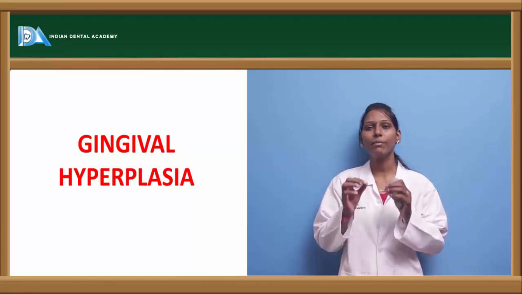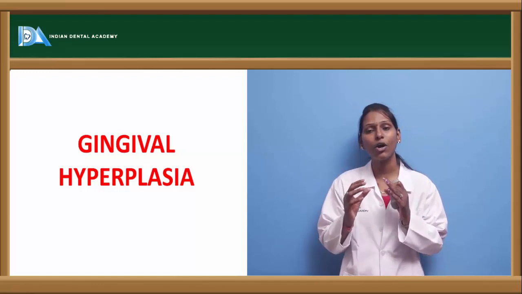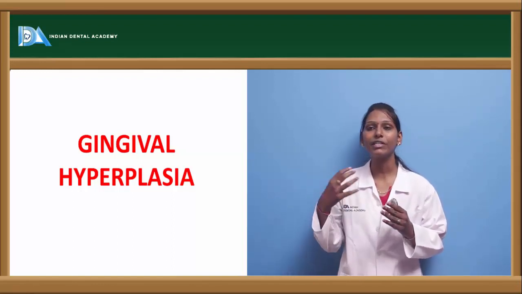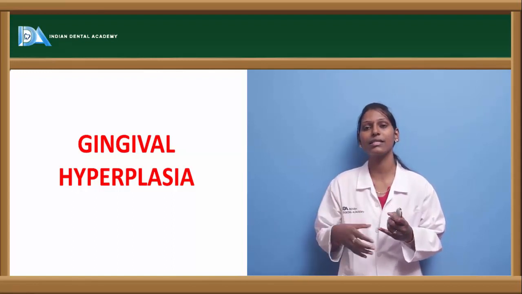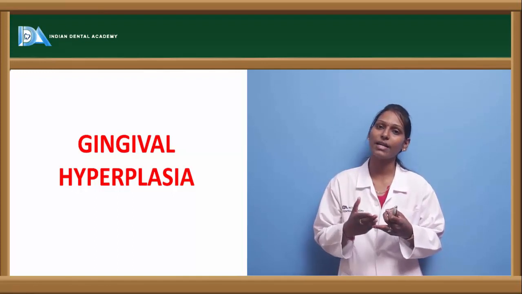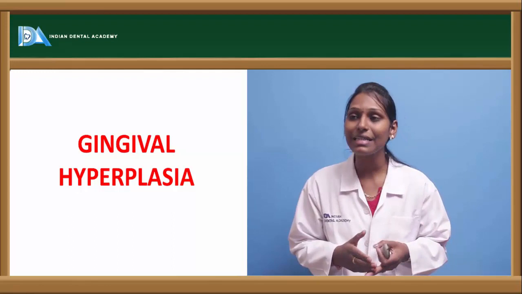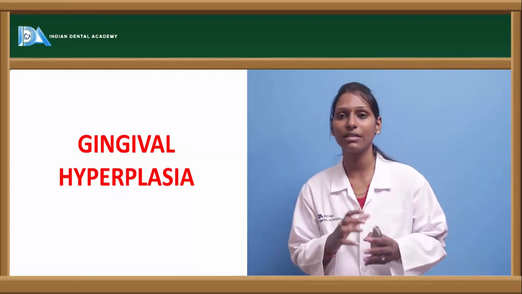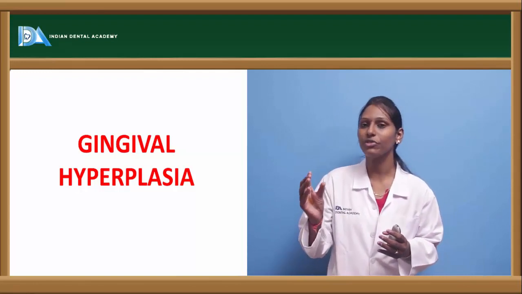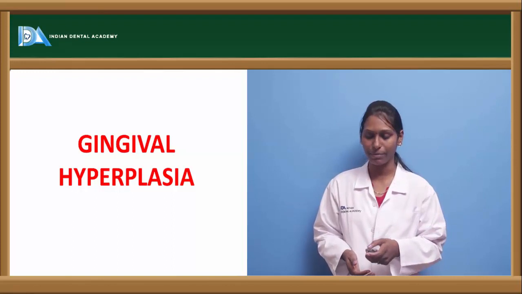For example, there are minute small capillaries present within the gingiva, and there can be engorgement of these capillaries or blood vessels. Next, there can be infiltration of cells such as leukocytes, or infiltration of granulomatous material such as in sarcoidosis and other granulomatous diseases. There can also be an increase in dense fibrous connective tissue within the gingiva. All these conditions will manifest as an increase in the size of the gingiva, that is, enlargement of the gingiva, thus resulting in gingival hyperplasia.